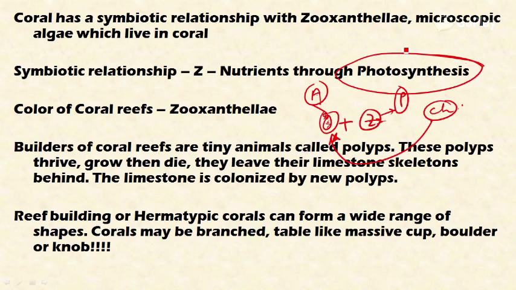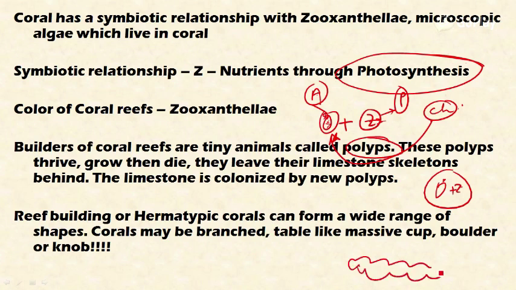And how are these coral reefs built? Here we have the coral polyps and zooxanthellae. So how do these together build the coral reefs? The builders of coral reefs are tiny animals called polyps, which we discussed, and these polyps thrive, grow, and die. After death, they leave their limestone exoskeletons behind. So one generation of coral polyps produces the exoskeleton, calcium carbonate, and they die on that platform itself.